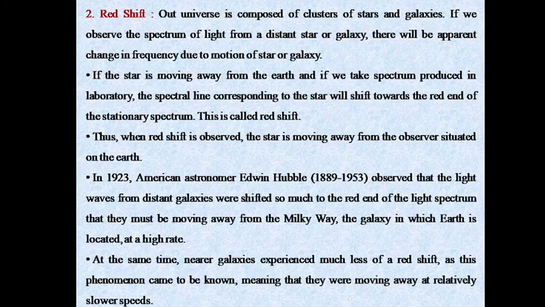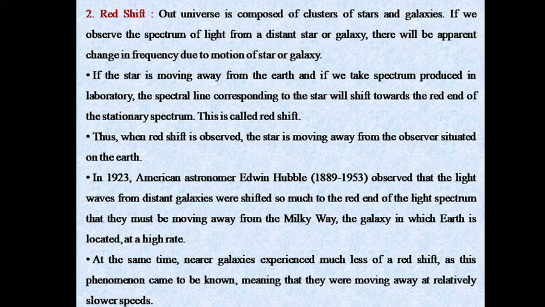Okay. Then the next application is redshift. We have already studied redshift and blueshift. The second application is redshift. Our universe is composed of clusters of stars and galaxies. If we observe the spectrum of light from a distant star or galaxy, if the star is moving away from the earth, compared with the spectrum produced in the laboratory, the spectral line corresponding to the star will shift towards the red end of the stationary spectrum. This is called redshift.